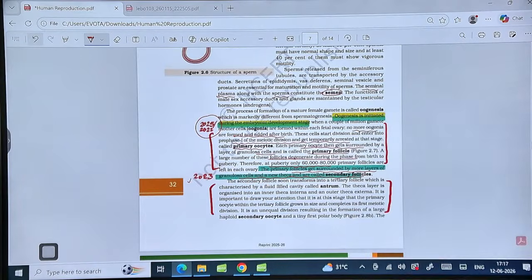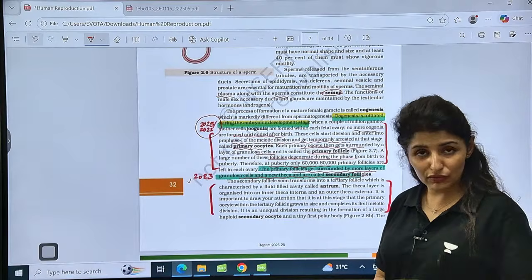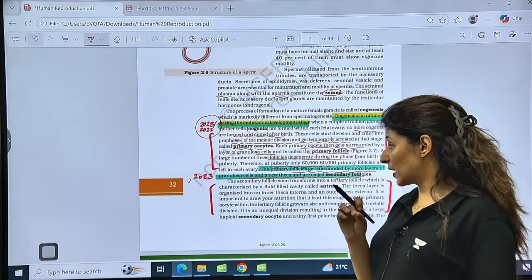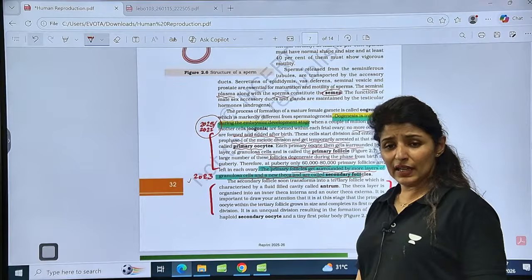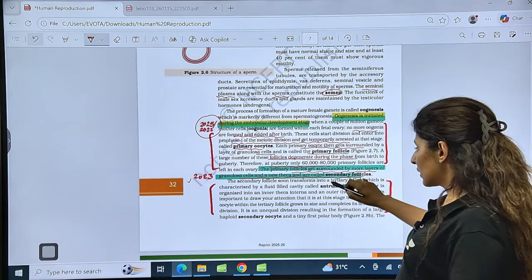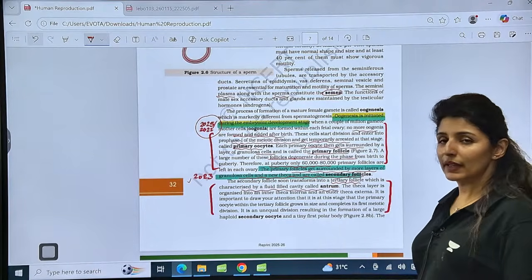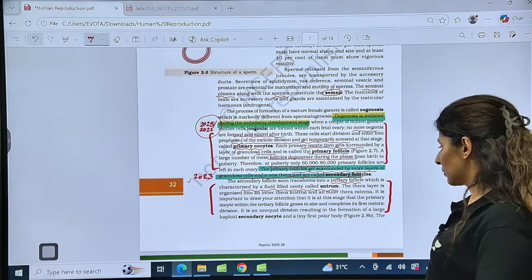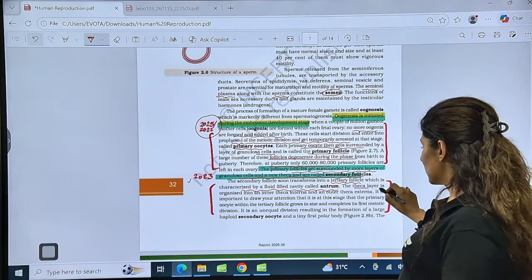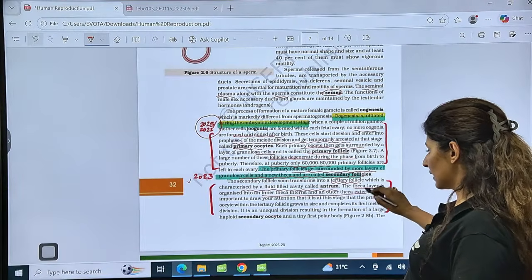So the development of follicles is very, very important. What is the difference between primary follicle and secondary follicle, from tertiary and Graafian follicle? You must know these differences very clearly and distinctly, right? Now, the follicle soon transforms into a tertiary follicle. What is a tertiary follicle like? It is characterized by a fluid-filled cavity called antrum. So the tertiary follicle also has an antrum, but a smaller one. But later on, the theca layer is organized into interna and externa.